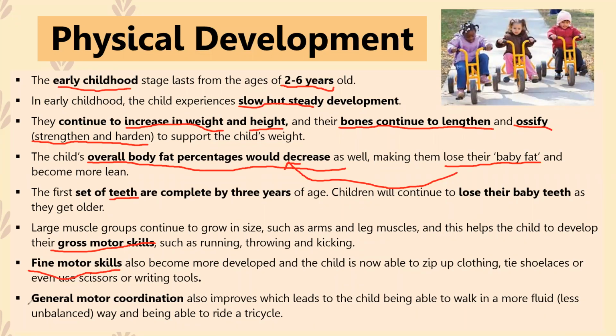Now, general motor coordination is also a lot better from the ages of 2 to 6. Compare a 1-year-old infant who can barely stand up, balance and walk, to a child who's 5 or 6 years old who can not only walk but skip, and even play hopscotch, jumping on one leg. That shows that children between 2 and 6 years old have better motor coordination and a better sense of balance compared to infants who are 0 to 2 years old.